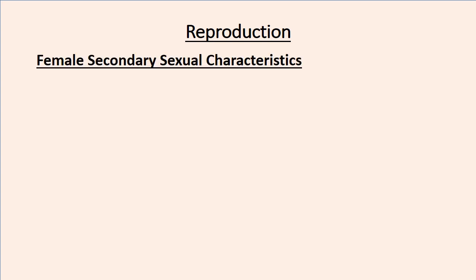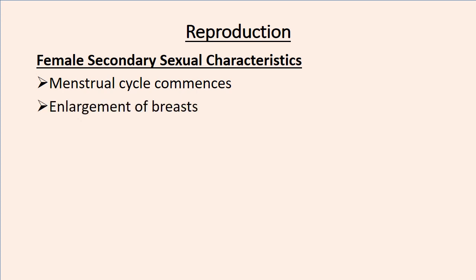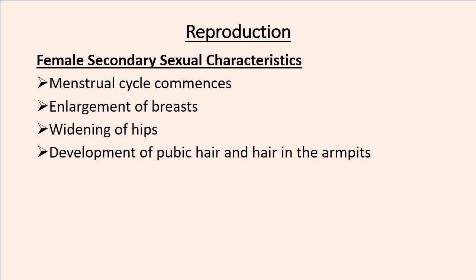Then for females, what are some secondary sexual characteristics? First, they will start undergoing the menstrual cycle. We are going to explain the science of the menstrual cycle soon. Then after that, the breasts are going to enlarge. Then also the hips are going to widen. There is also going to be development of pubic hair and hair in the armpits.